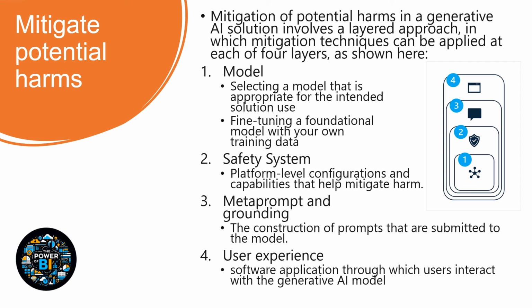And then the software application layer, where the user interacts with the Gen AI model. We need to build at every stage to filter the prompts and the solutions, making sure it doesn't provide harmful responses, such as illegal or discriminatory content or any other issues.